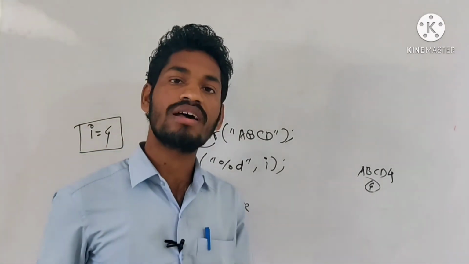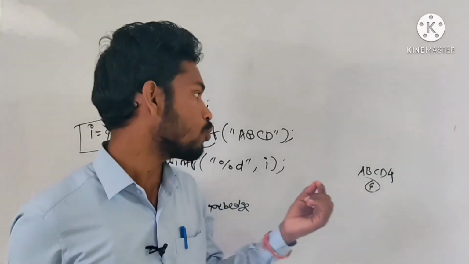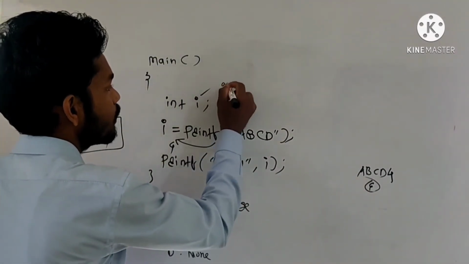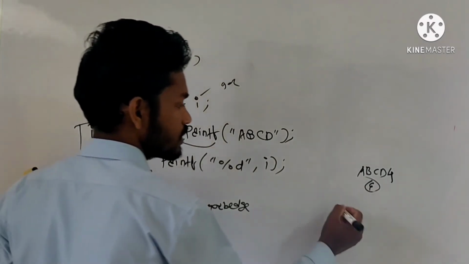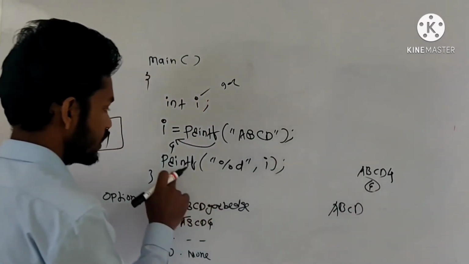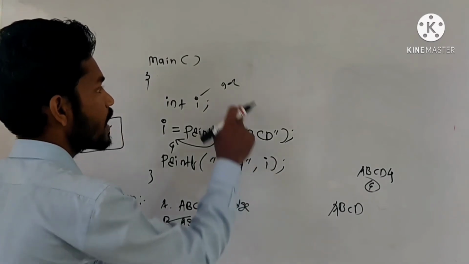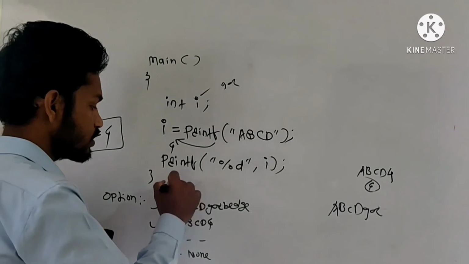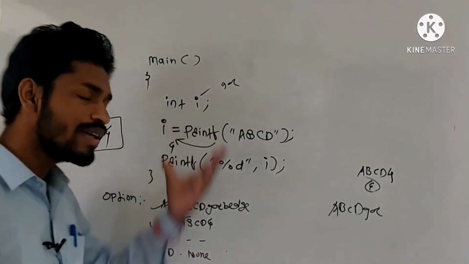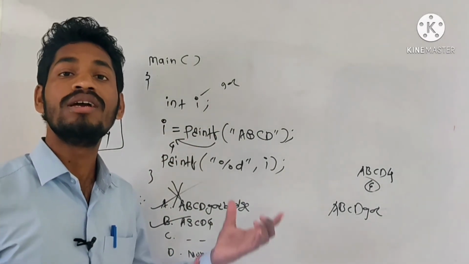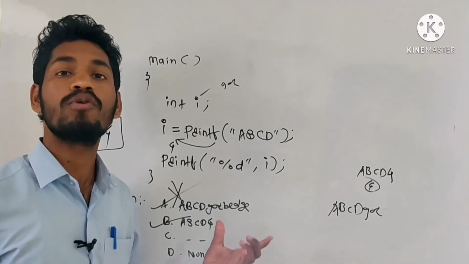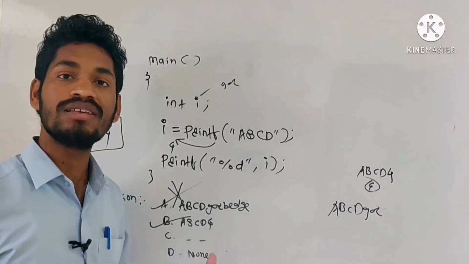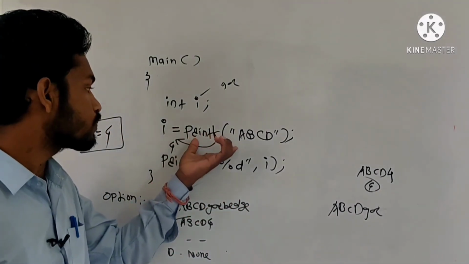But sometimes students are not that aware of such questions. So what they will do is simply assume that initially the content of variable i is garbage, the printf function prints abcd, and then printf prints the value of i, that is garbage. So they simply choose the answer A. This is definitely a wrong answer. This is a very easy question, but because of the concept they are unable to solve such questions. So please try to understand the concept and be aware of such functions.